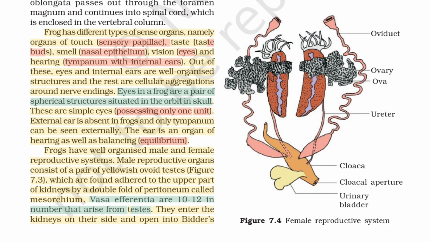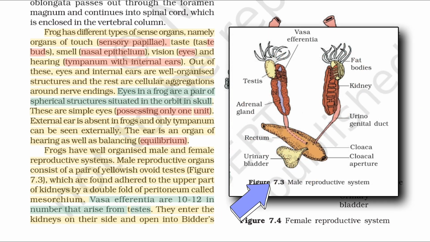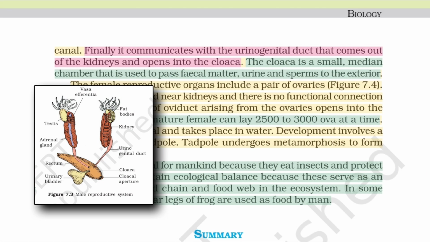Frogs have well-organized male and female reproductive systems. Male reproductive organs consist of a pair of yellowish ovoid testes, figure 7.3, which are found adhered to the upper part of the kidneys by a double fold of peritoneum called mesorchium. Vasa efferentia are 10 to 12 in number and arise from the testes. They enter the kidneys on their side and open into Bidder's canal. Finally, it communicates with the urinogenital duct that comes out of the kidneys and opens into the cloaca. The cloaca is a small, median chamber that is used to pass fecal matter, urine and sperms to the exterior.